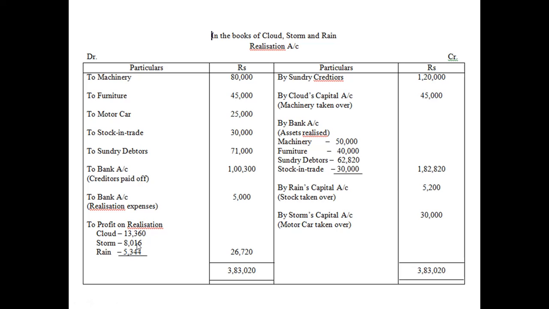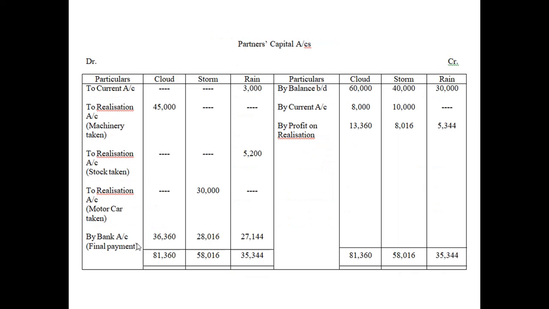After that we prepare the partners' capital accounts. You can see the balances extracted from the balance sheet: 60,000, 40,000, and 30,000. We also have current accounts of Cloud and Storm, 8,000 and 10,000, but we have a debit balance of Rain, which is 3,000 rupees, so that has been extracted here.